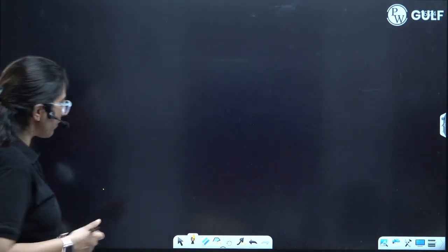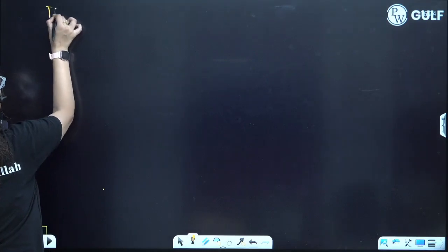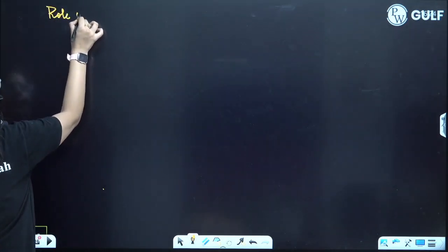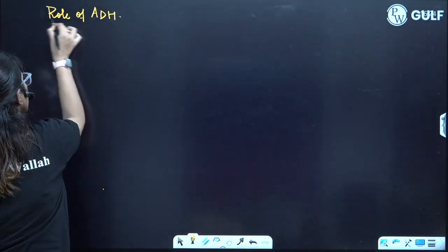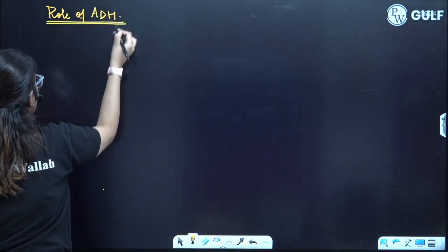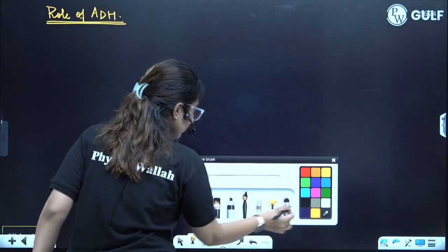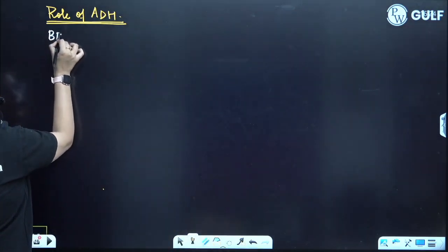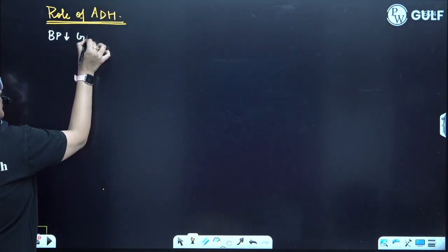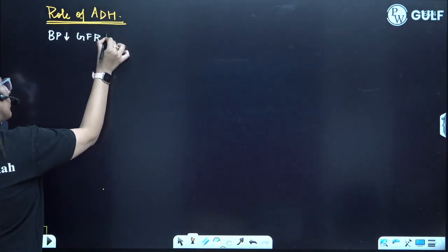Next one we are having is the role of ADH. What is the ADH? ADH is antidiuretic hormone. So here also, whenever the BP reduces, glomerular filtration rate reduces.